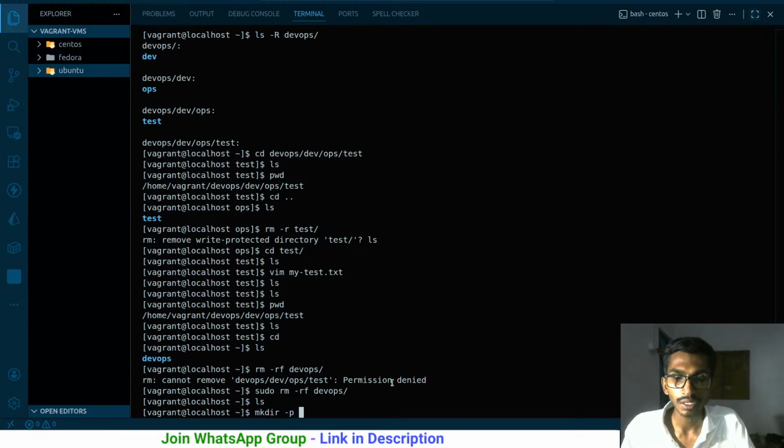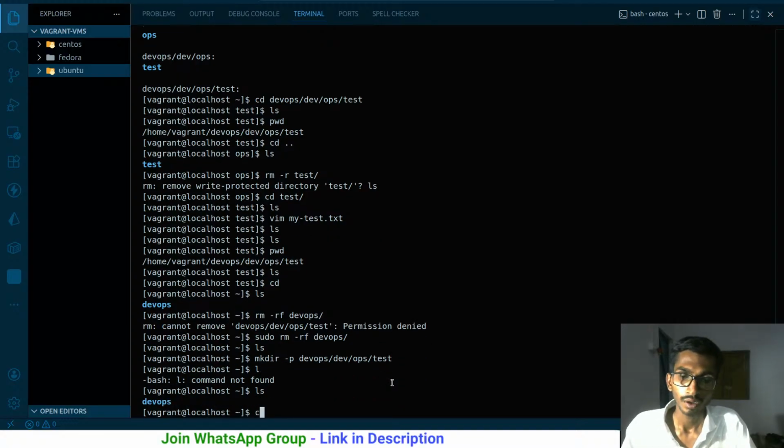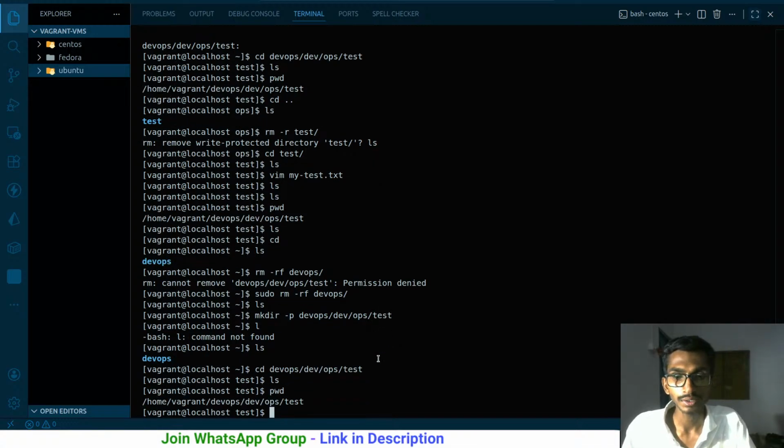mkdir, I'm going to be creating another folder. So I'm going to be creating devops/dev/ops/test, that's it. This particular folder is created. Alrighty, and now I can simply go inside that, Control Shift V. Now I'm inside this present working directory.